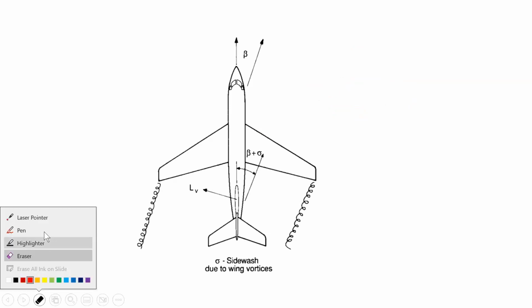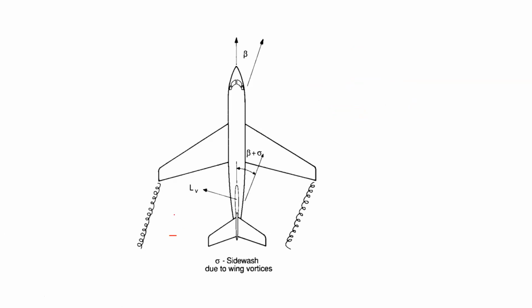Exactly that. There is no difference between sidewash and upwash and downwash. What is happening here is the flow is being disturbed by the existence of the wings. So whatever angle of attack from the side the wing and the airplane is experiencing ahead of the wing, it's not the same as what the tail is experiencing. Because of these vortices and the interference of wing and fuselage body, majorly the contribution comes from these vortices in impacting the angle of attack here. So that sigma is nothing but a number for that disturbance.